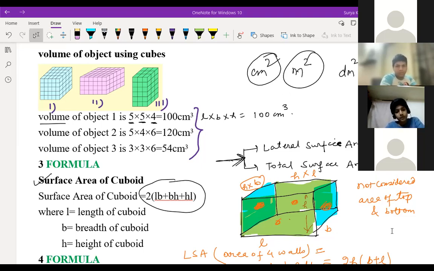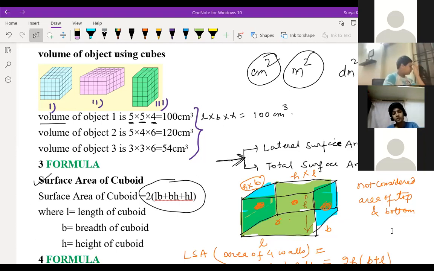Suppose a tent will be there. They will ask you, the tent is like a cone, okay? But in the tent, you are not finding the area of the base because the base is totally made up of mud, sand like that. So we are not using cloth for that. So the down part we are not considering in the tent part and all. Understood? So those things will come into picture slowly if you do the practice.